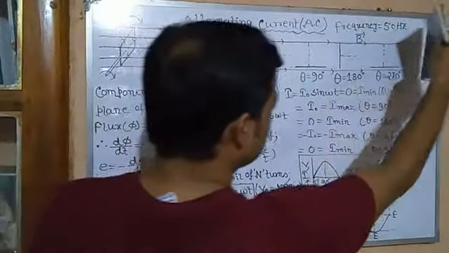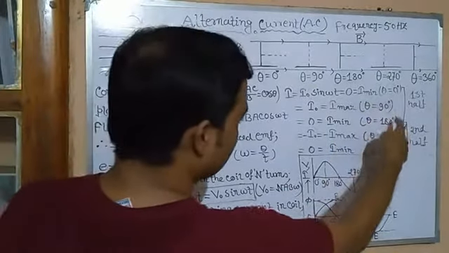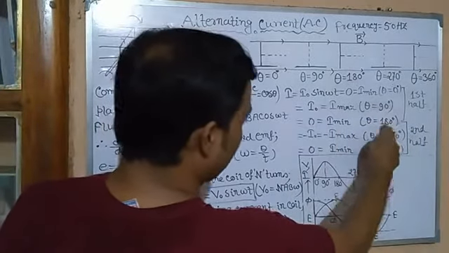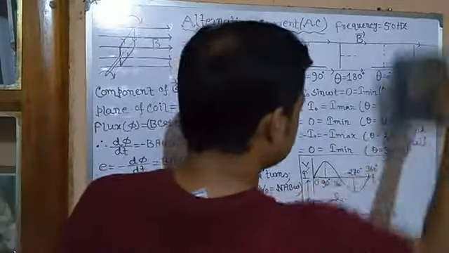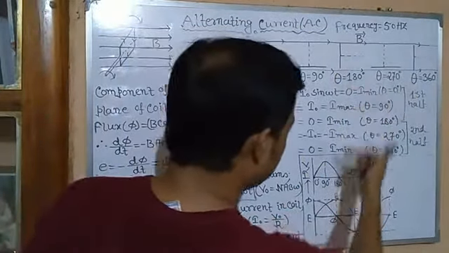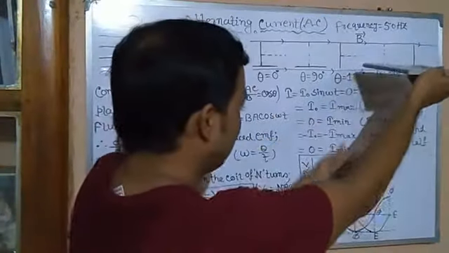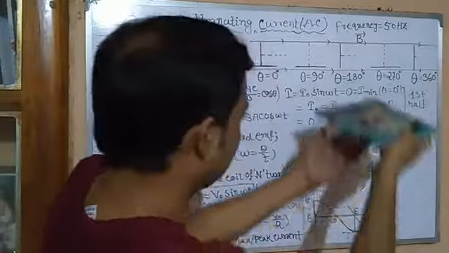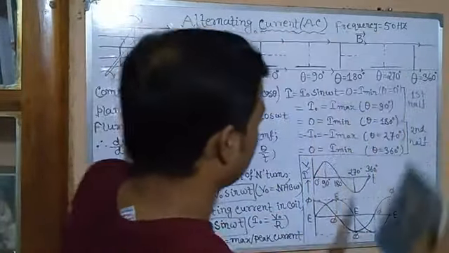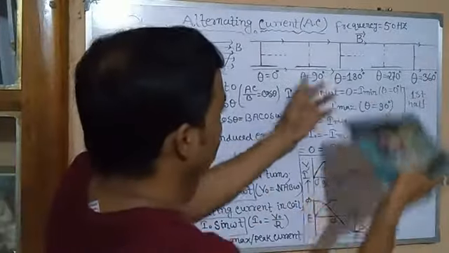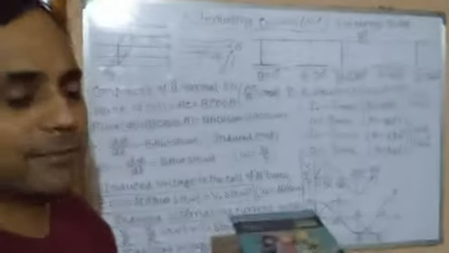In the positions 0, 180 and 360, flux is maximum and current is minimum. In the 2 positions, 90 and 270, flux is minimum and current is maximum.